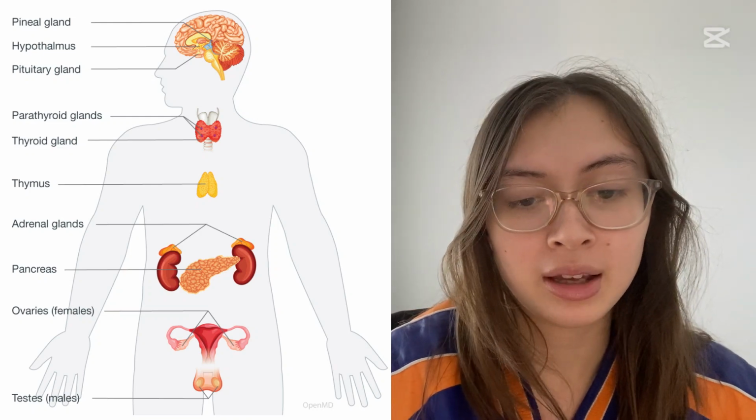Although the basis of the endocrine system is the endocrine glands, we also have organs that produce hormones called endocrine tissues. These are different from glands because they do not secrete hormones into the bloodstream. Endocrine tissues include the GI tract, the liver, cardiac muscles, kidneys, and bones. Even our skin, fat, and skeletal muscles produce hormones and are endocrine tissues.